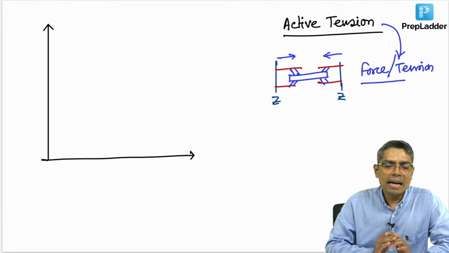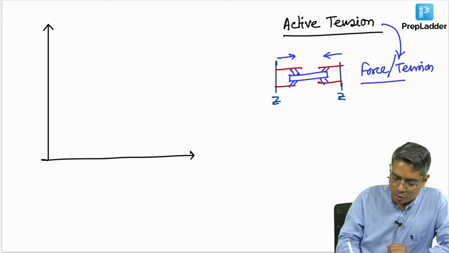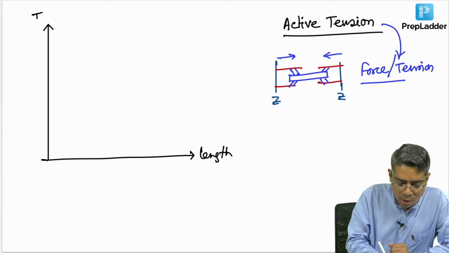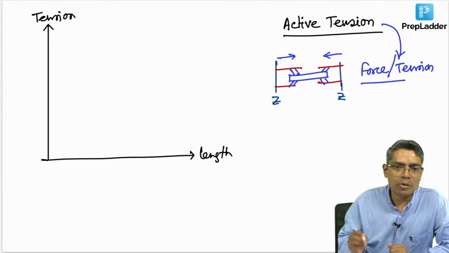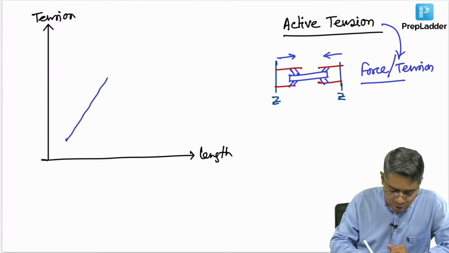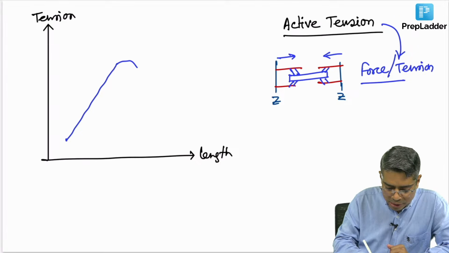If you look at the active tension curve of the muscle, suppose the x axis is the length of the sarcomere and the y axis is the tension of the sarcomere, then you will find the active tension of the muscle follows a particular pattern.